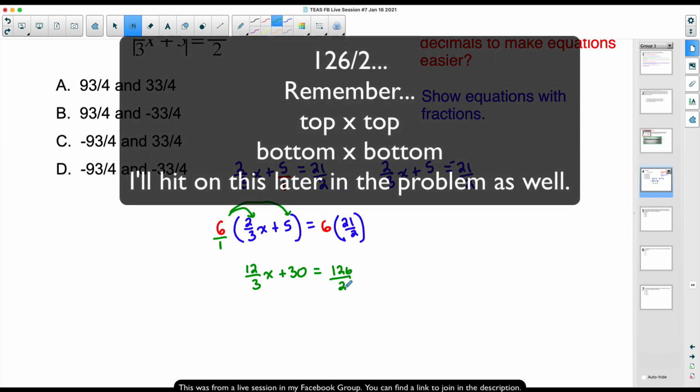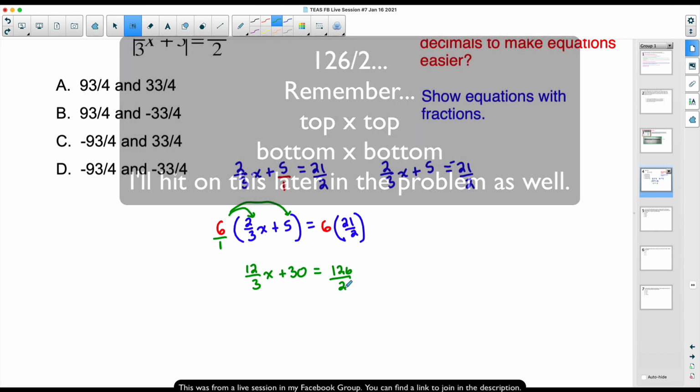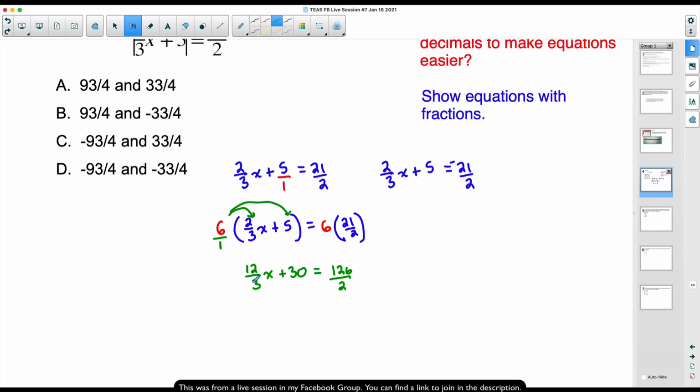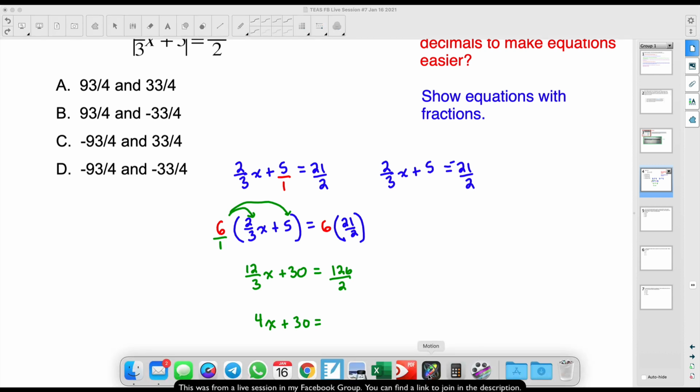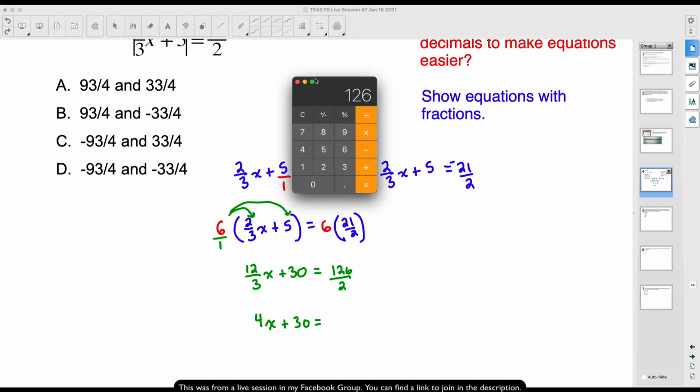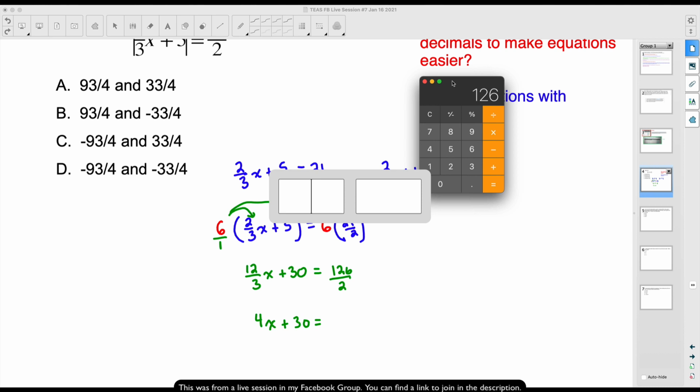And you may think this is a hot mess, but it's not, folks. All we have to do here, 12 divided by 3, 4x plus 30. And this will be equal to 126 divided by 2. That actually works out quite nicely. But 126, let's take that and divide it by 2, and we get 63.